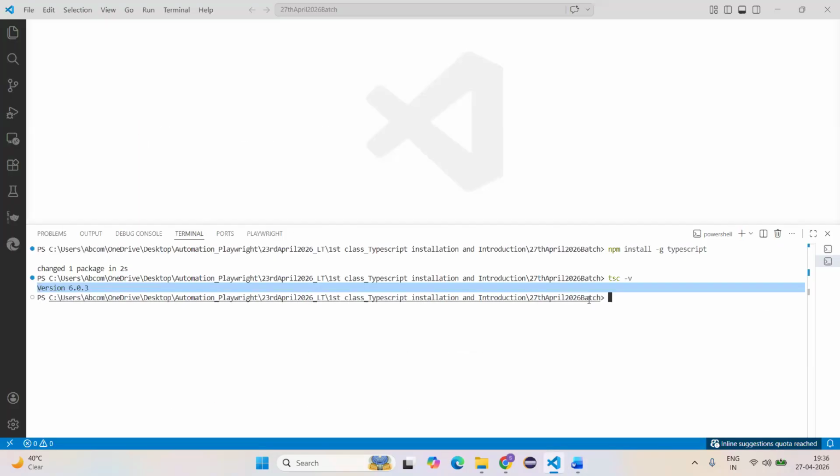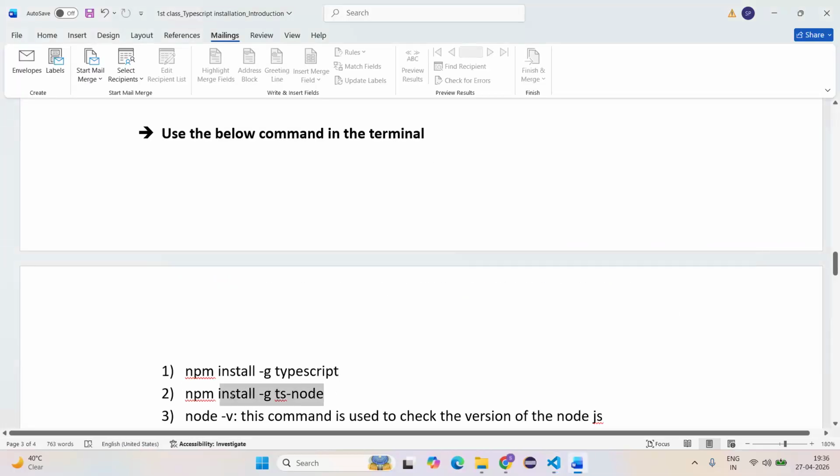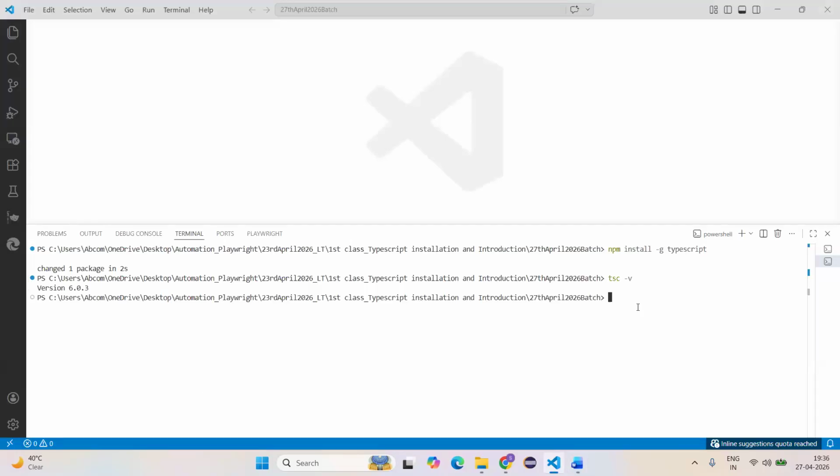Copy the second command. Go here, guys. Right click. See here, let me copy once again. So copy this, go here, right click, and remove the extra one here. Click on enter. It will install TypeScript node as well. See here, changed 20 packages.